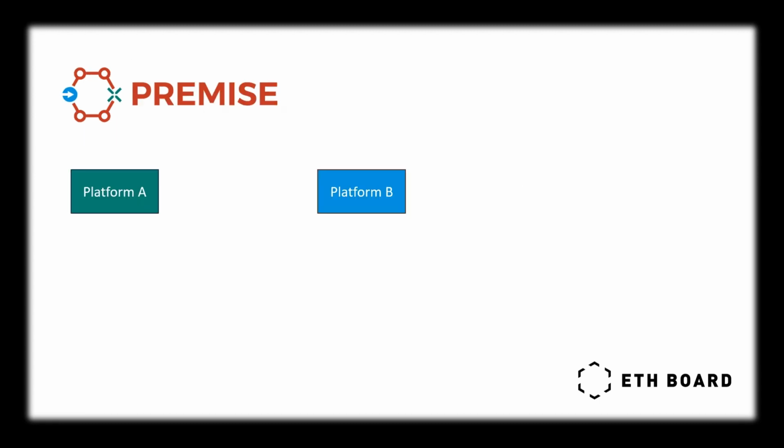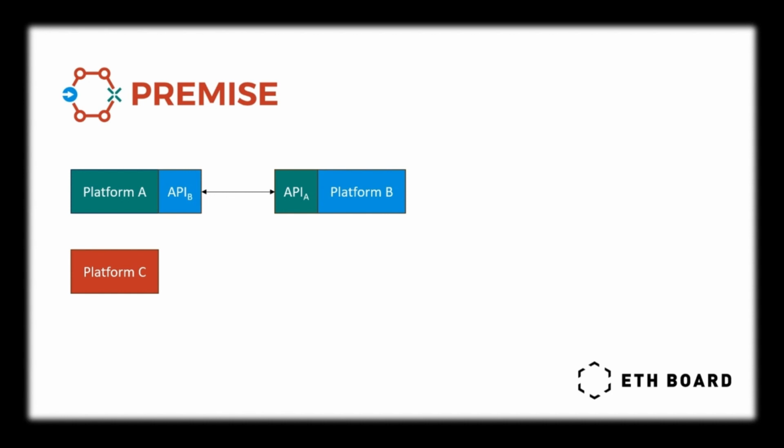Let's begin. Let us consider two platforms, A and B, who wish to exchange open data. Traditionally, this is done by implementing dedicated APIs at each end. However, consider now a third platform, C, with which platform B would like to communicate. This would require implementing another dedicated API pair.